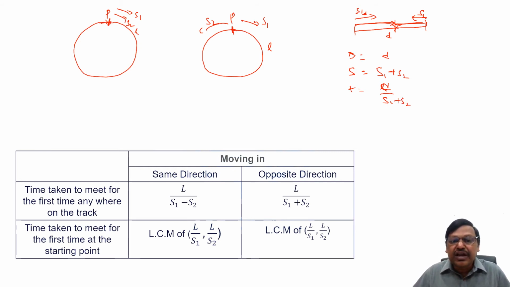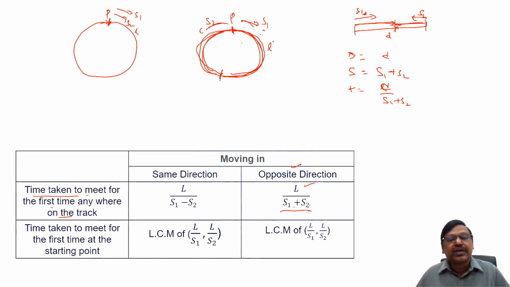Similarly here, let us say this guy came up to here and they met here. By the time they meet, the total distance traveled by them is the entire track length, that is L. Speeds are S1 and S2. Because they are traveling in opposite directions, it is S1 plus S2. So the time is nothing but distance L by speed S1 plus S2. That's how this has come. Time taken to meet for the first time anywhere on the track, if it is opposite direction, is L by S1 plus S2.